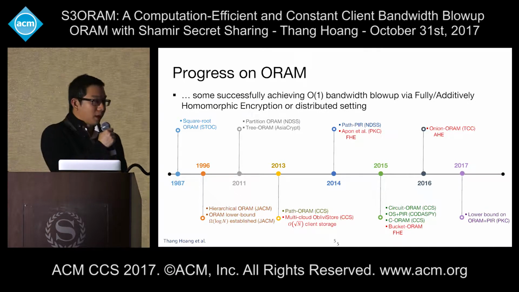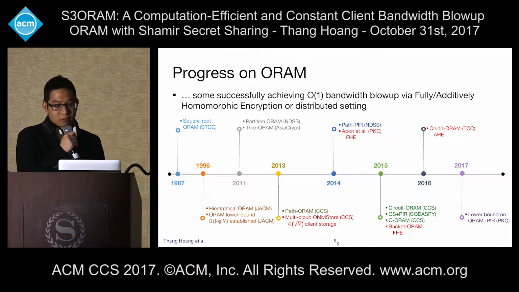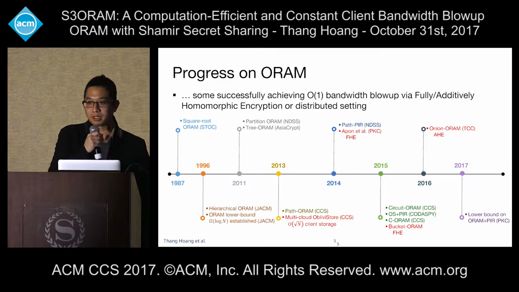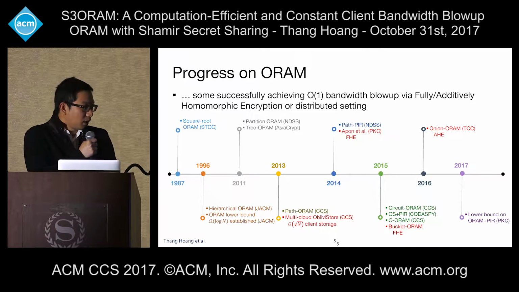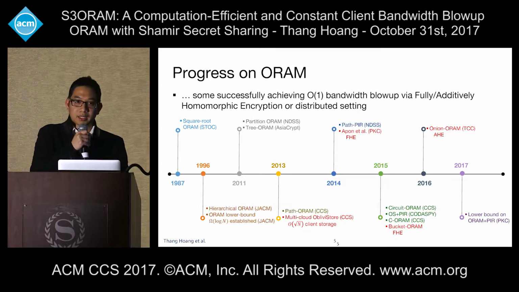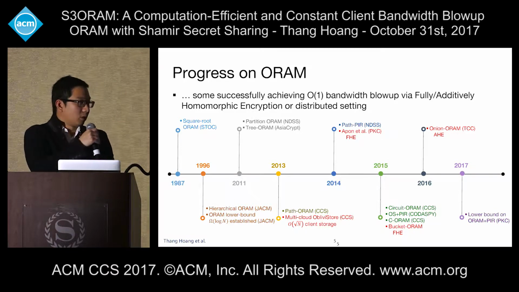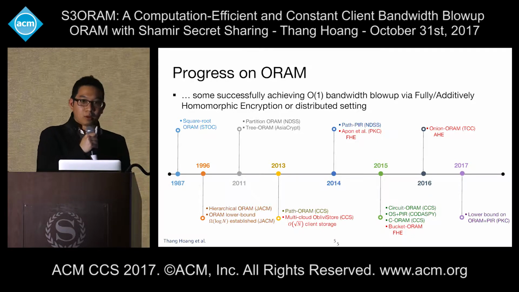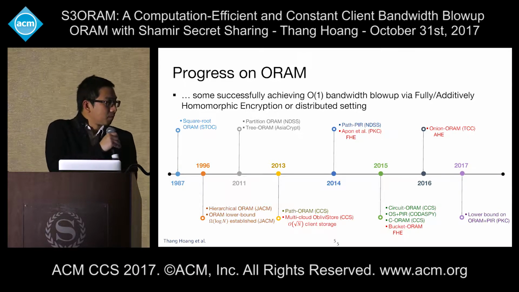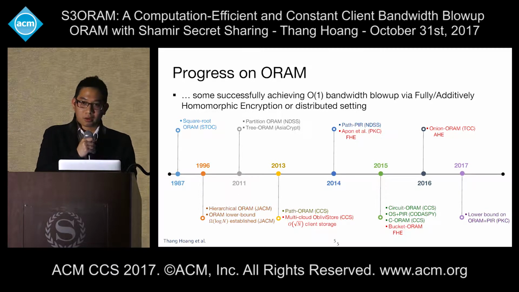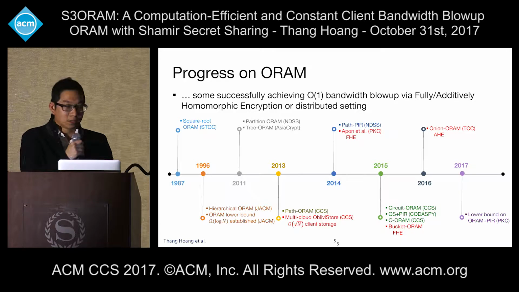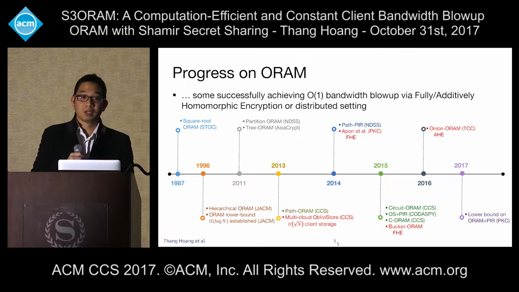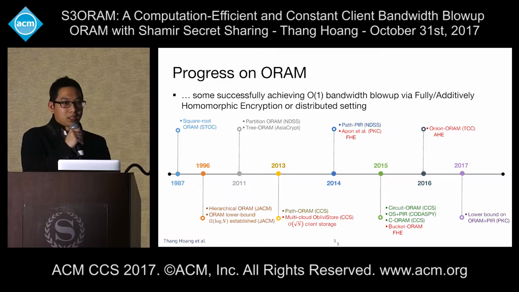However, we do have some ORAM candidates that can achieve O(1) bandwidth blowup. The techniques they use are fully or additively homomorphic encryption, or switching to a distributed setting. For example, we have the multi-cloud ORAM, Multi-Cloud Oblivious Storage, published in CCS, which achieves O(1) client overhead. However, the storage required is O(square root n) because its underlying ORAM structure is partition ORAM. In 2014, we have another ORAM scheme that relies on fully homomorphic encryption, Bucket ORAM. In 2016, we have Onion ORAM, which uses additively homomorphic encryption.